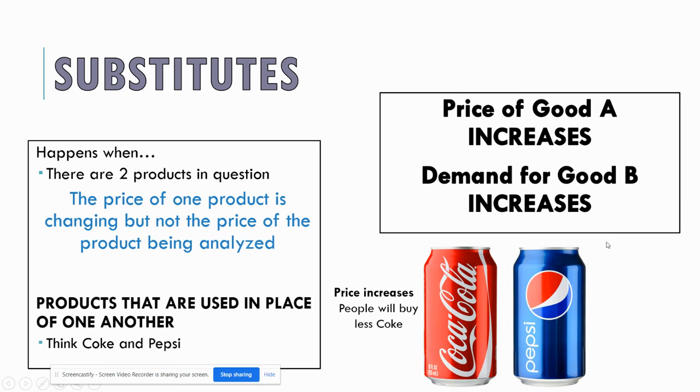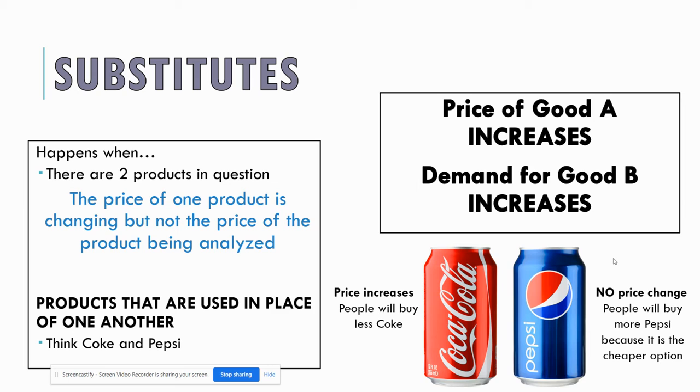And so Pepsi, even though they have not changed anything at all about their price, their product, their advertising, nothing, they're going to have more demand because people are going to buy that since it's the cheaper option. And so their demand would increase because of what Coca-Cola is doing. And if that switched, if Coke lowered their prices, now they're the cheaper option. So demand for Pepsi would decrease because even though they didn't change their price, they're now the more expensive option here. And so competitors really care about this.